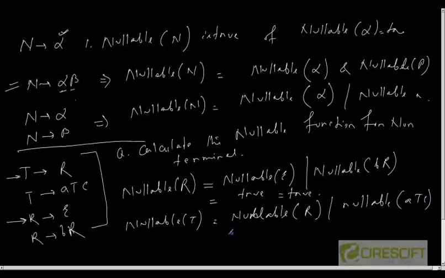Okay, and since we have already calculated that nullable R is true, it is true. So in this way we calculate this nullable function. Okay, we'll discuss another function called first subsequently.